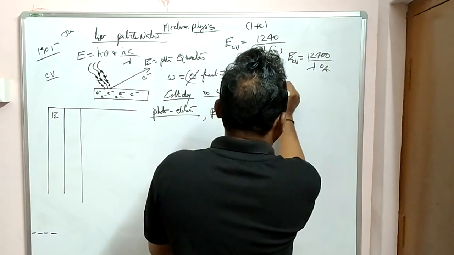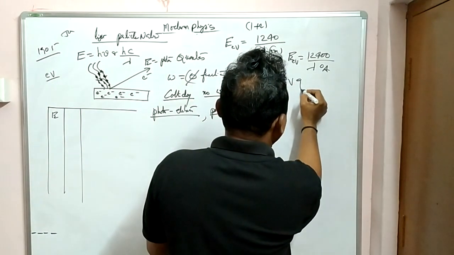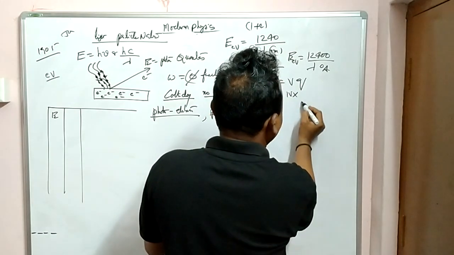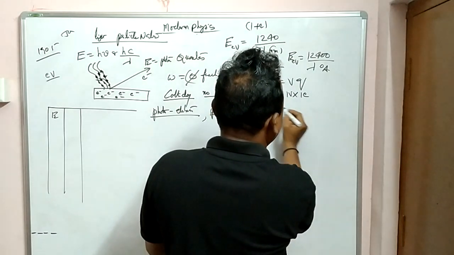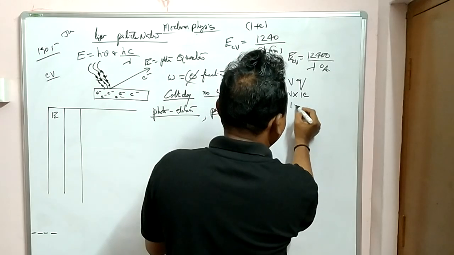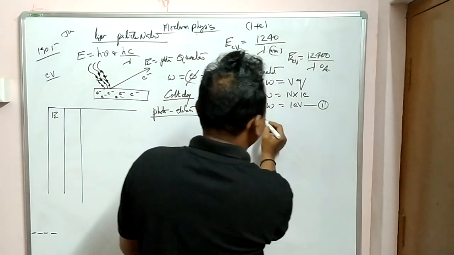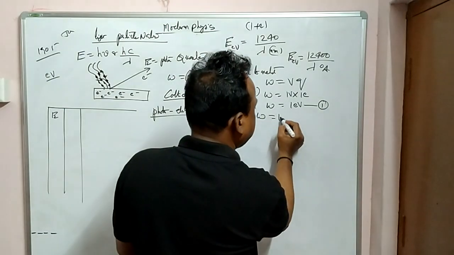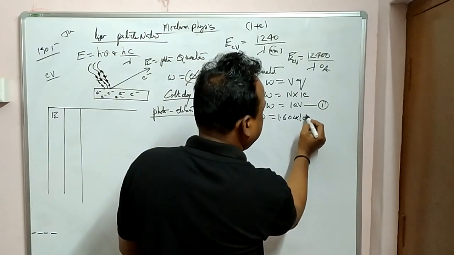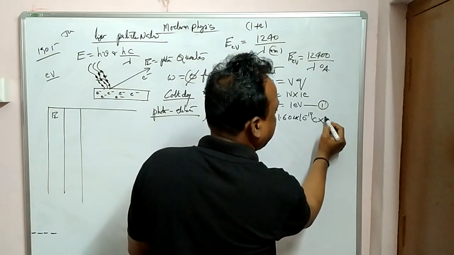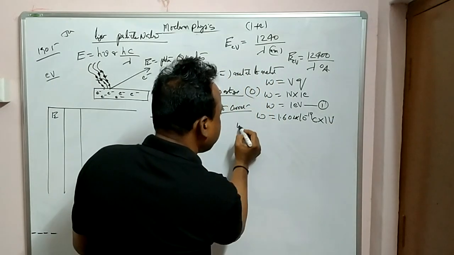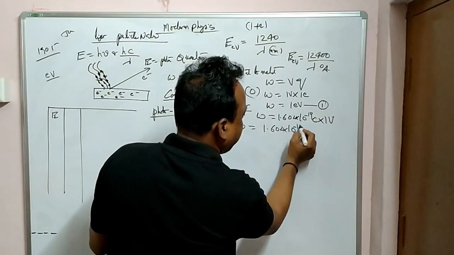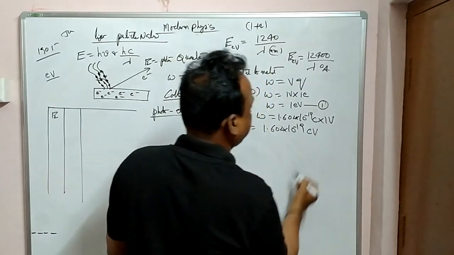And we already discussed in electrostatics that W is equal to VQ. Here V means 1 volt, and Q means the charge of an electron. So W I can write simply as 1 eV. In the same way, what is 1 e, the charge of an electron? That is 1.6 into 10 power minus 19 coulombs into 1 volt. Therefore, this W will become 1.6 into 10 power minus 19 coulomb volt.